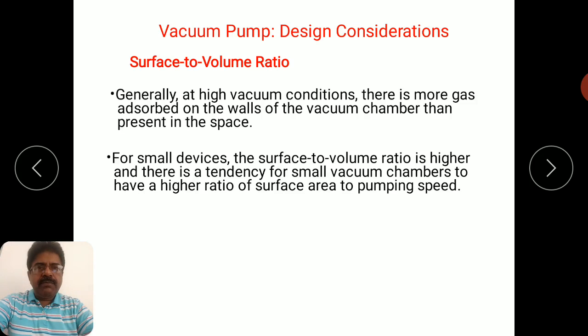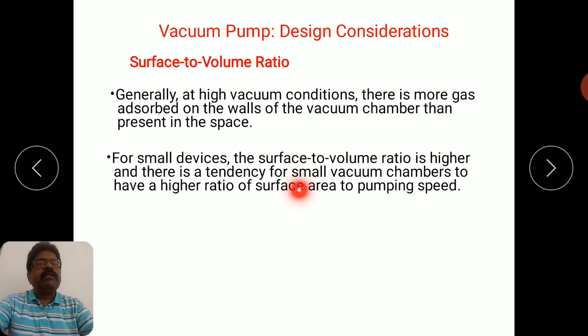Smaller devices may be the small chamber and the components associated with your vacuum system. Whatever the size of the component, if it is too small, then definitely the surface to volume ratio is higher, and there is a tendency for small vacuum chambers to have a higher ratio of surface area to pumping speed. So surface area will be higher.